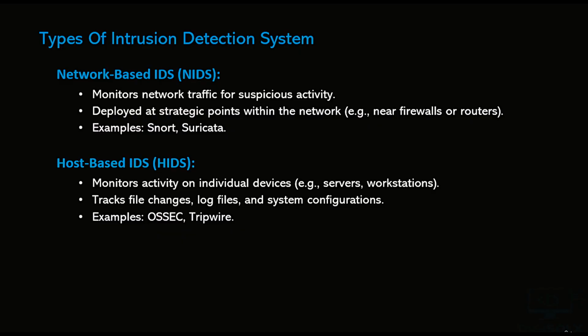In the upcoming labs, we will install, configure, and create rules for Snort. Then we have host-based IDS, which monitors activity on individual devices like servers and workstations, tracking file changes, log files, and system configuration. For example, we have OSSEC and Tripwire.